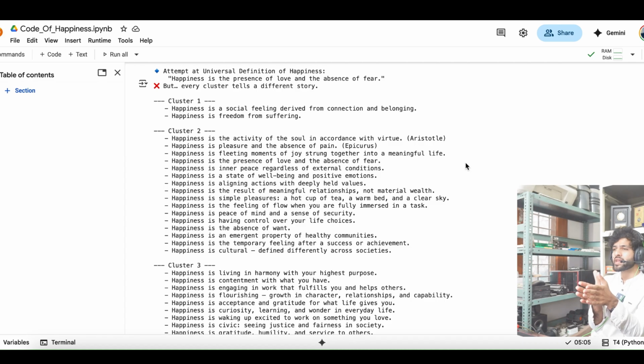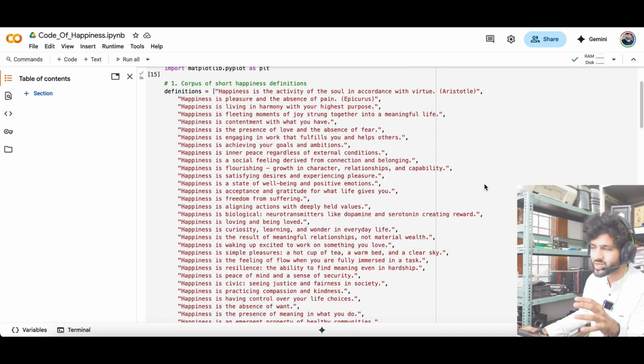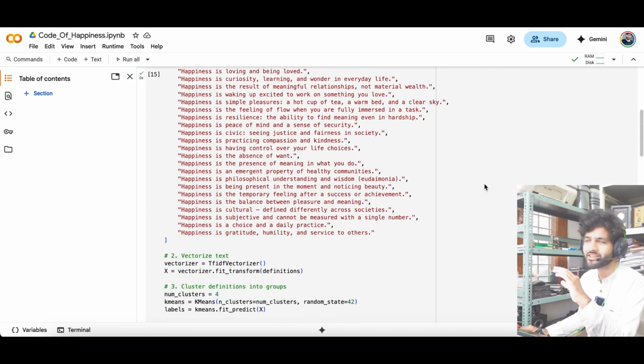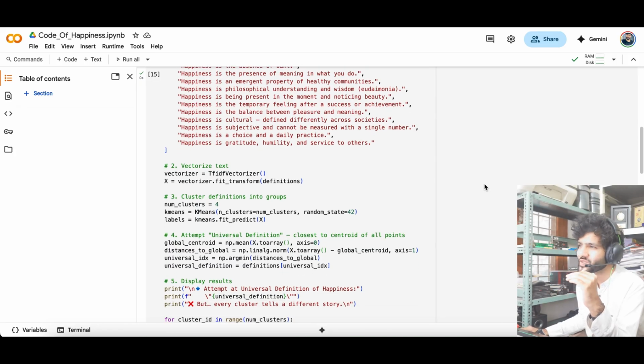The third is subjectivity. Happiness is very subjective to each and every person, so how can we define it on a universal level? Technically, the algorithm or the logic that we have written is perfectly fine, doing the job as we instructed it to do. But our assumption that a single mathematical centroid, algorithm or function can capture a complex, subjective human concept is flawed. That's absurd, that's not possible.